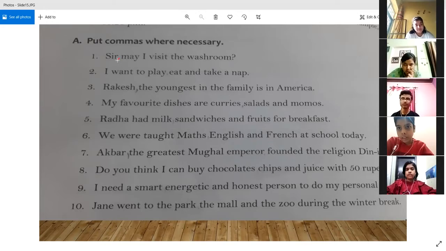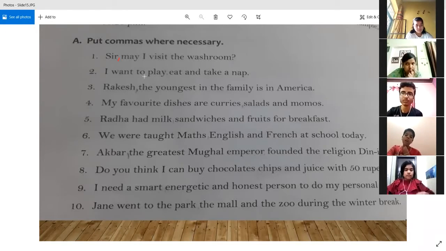So we have learnt about the use of comma to set off the subject when we are talking to someone and first taking the name of the person. Then we can separate it with the help of a comma. This is one of the usages of the comma, if you remember, right? So this is exactly what is happening here. We are talking to the same person, so we have just separated sir with a comma, and then we can write, may I visit the washroom.